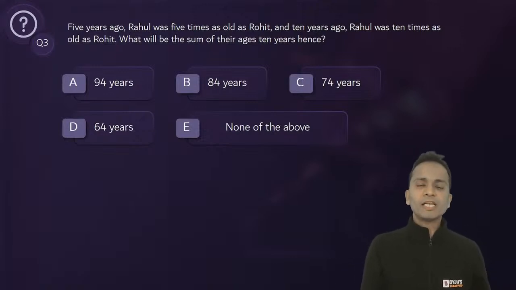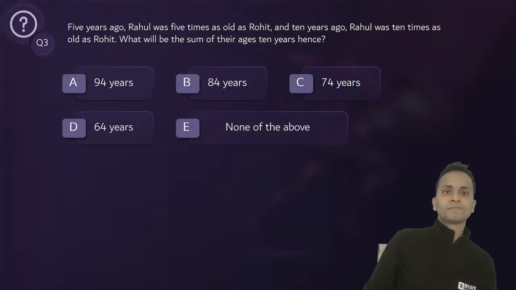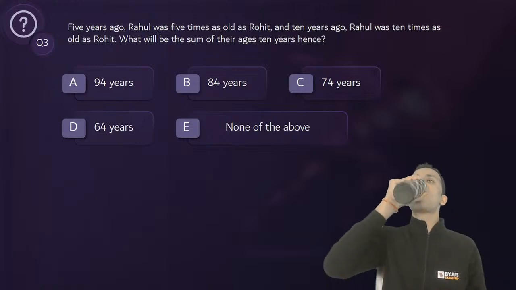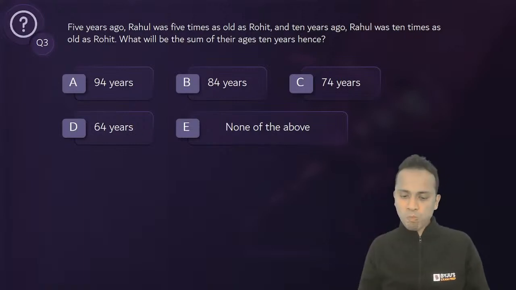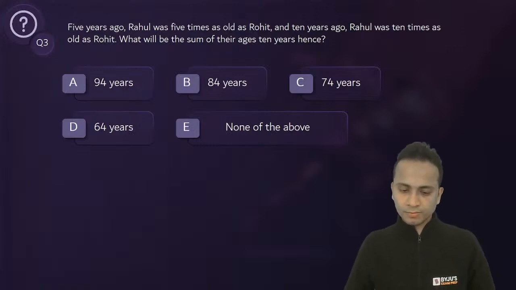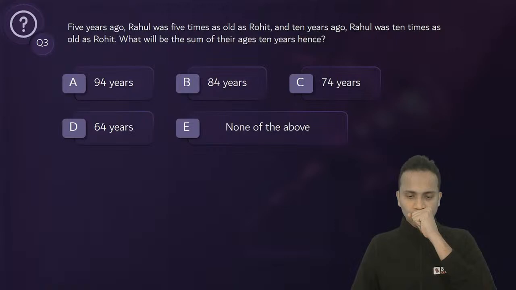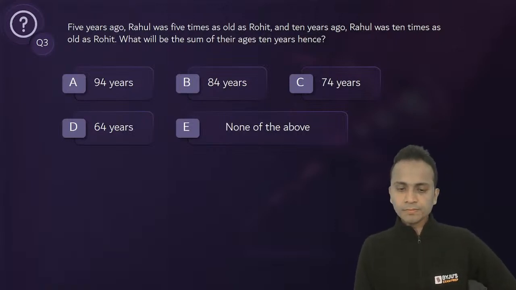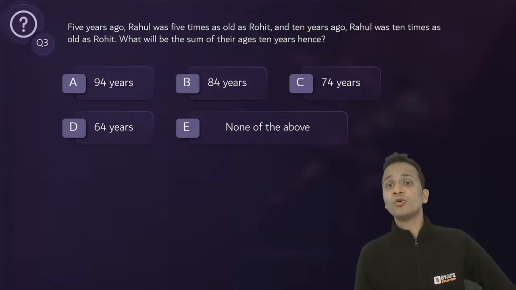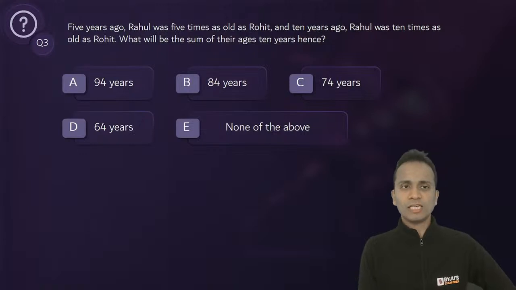Question number 3, linear equations, two variables. Now, 5 years ago, Rahul was 5 times as old as Rohit, and 10 years ago, Rahul was 10 times as old as Rohit.